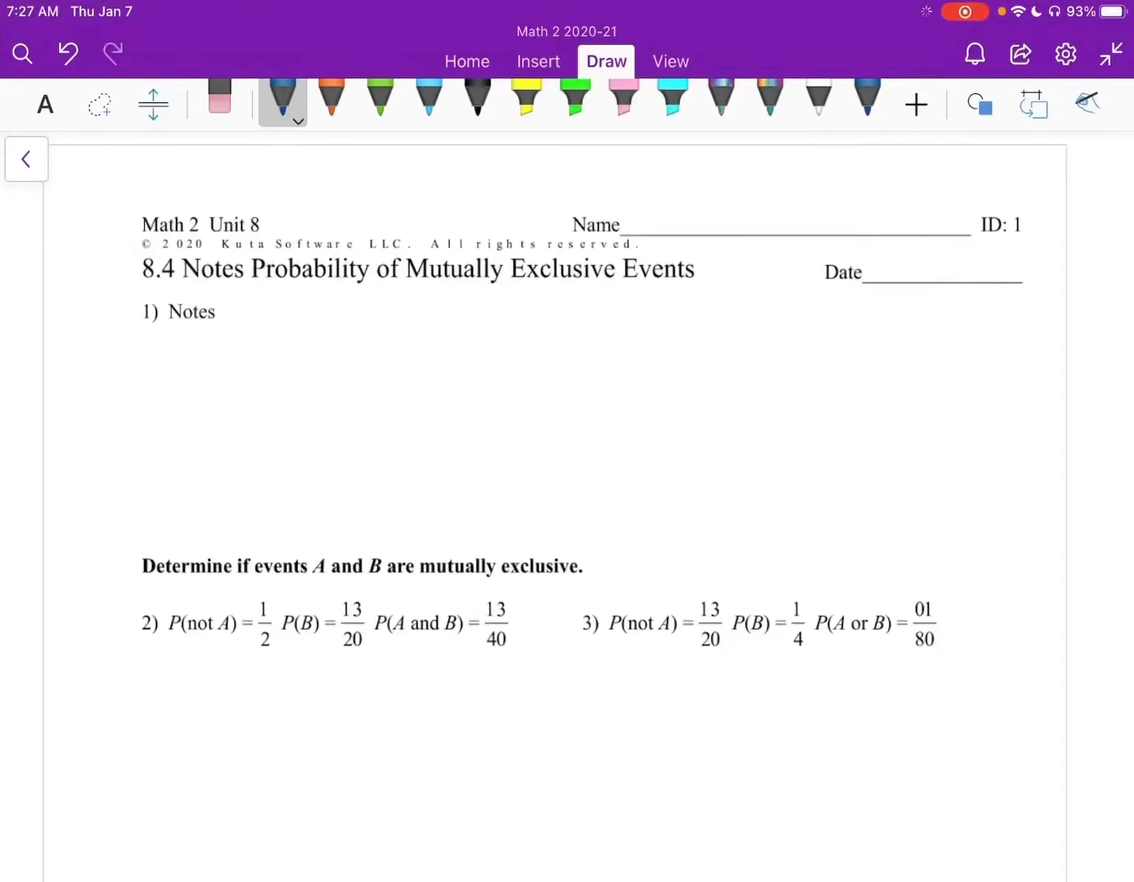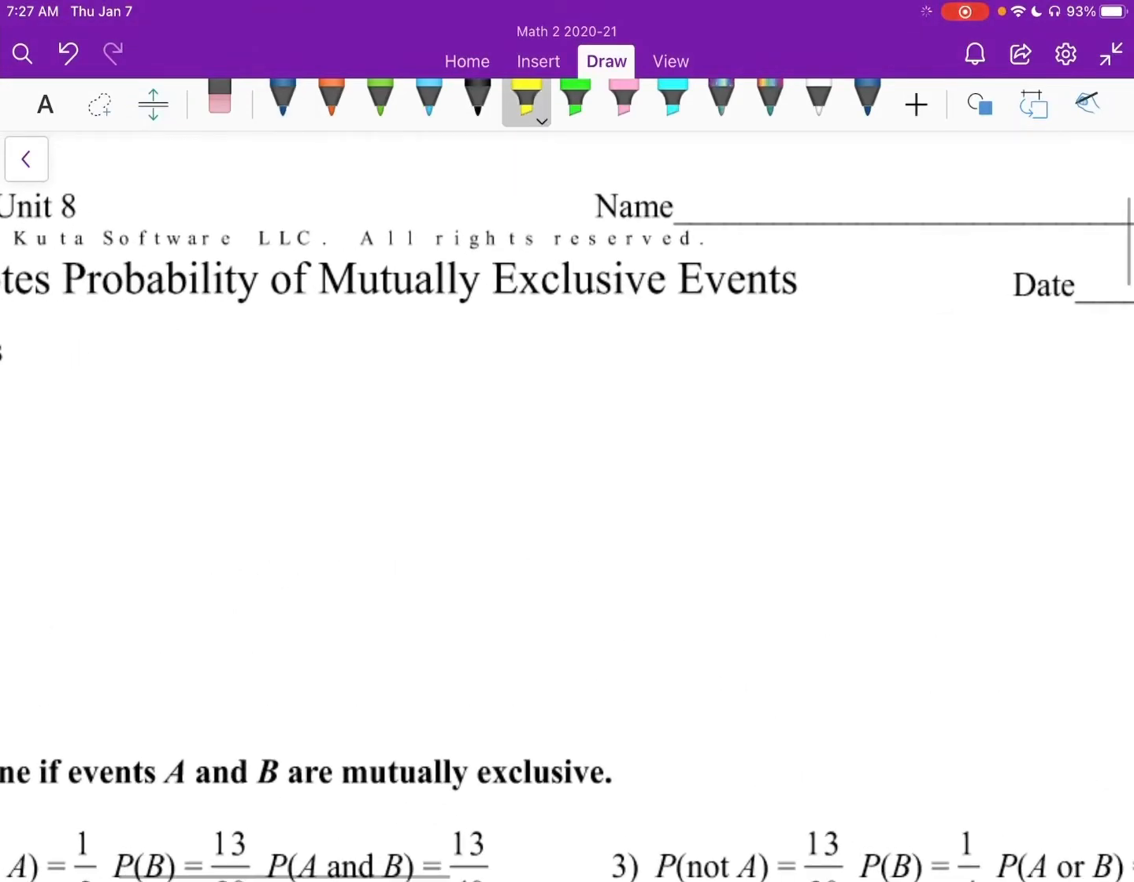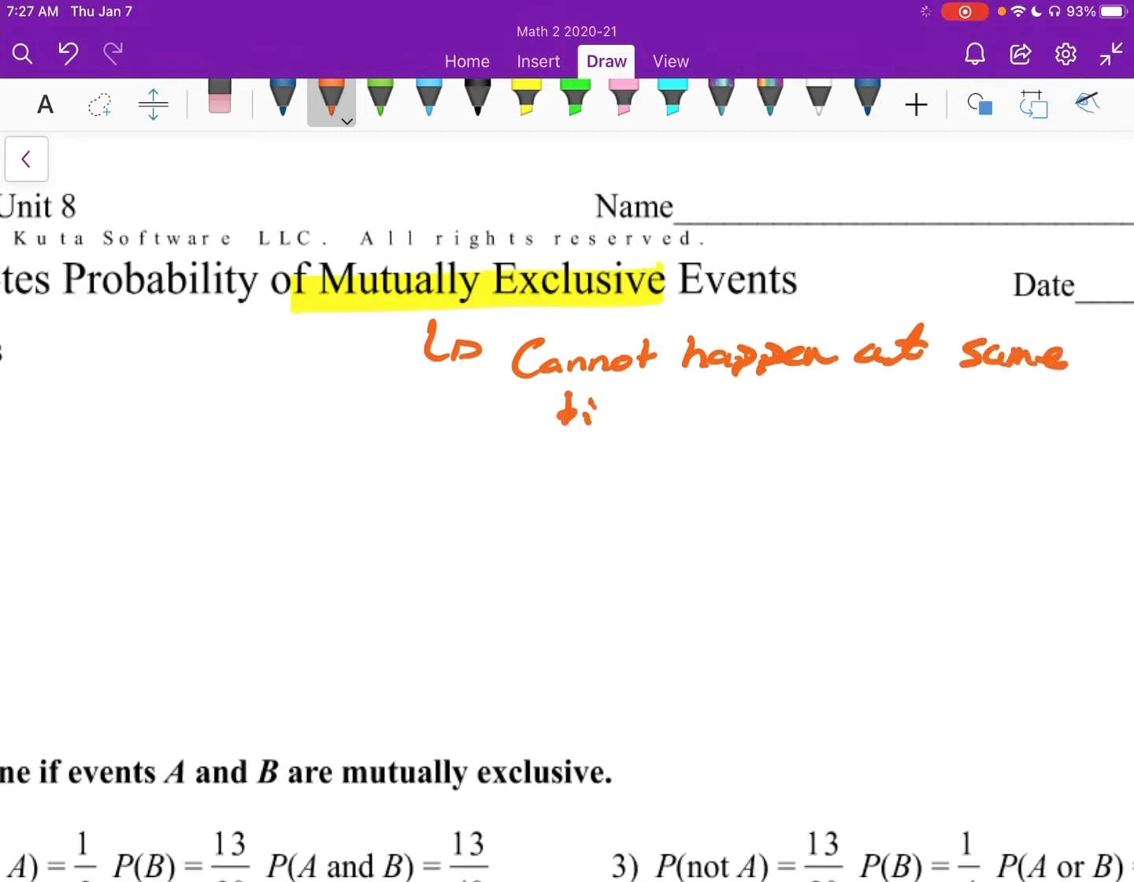Okay, 8.4 probability of mutually exclusive events. Starting off, mutually exclusive means cannot happen at the same time.